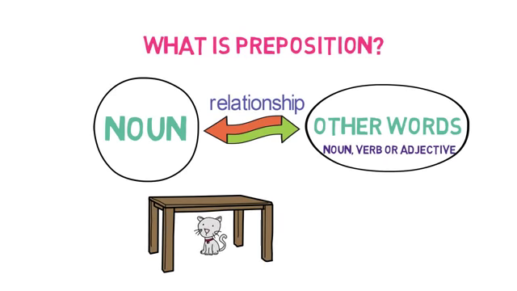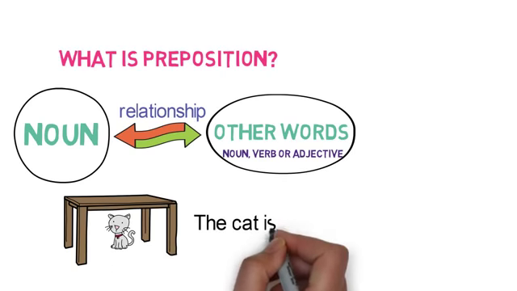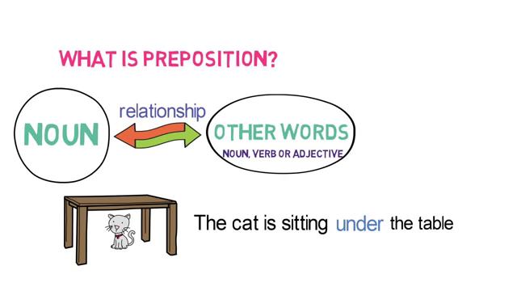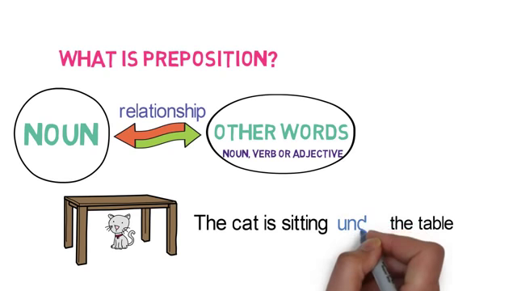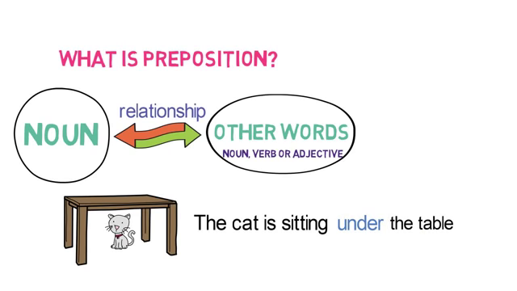The cat is running and now where is it sitting? The cat is sitting under the table. Here under is used to link table, which is a noun, and the sitting placement of the cat. If we do not use under and write the same sentence, it is: the cat is sitting the table. We are not able to get what is the relationship between the sitting of the cat and the table. Using under, we are confirmed that the cat is sitting under the table. Hence, under is a preposition here.